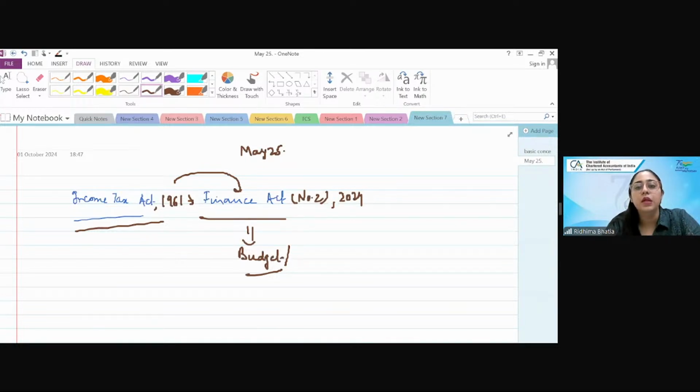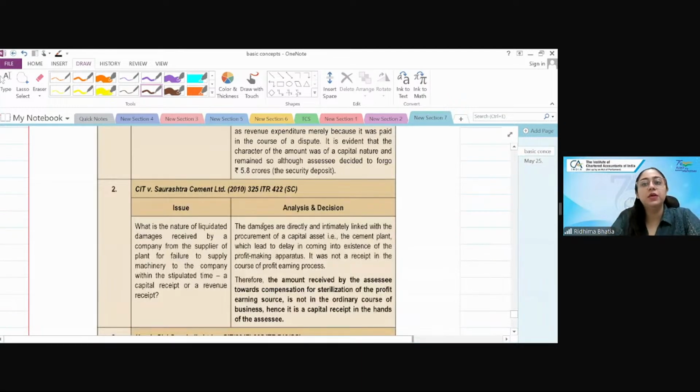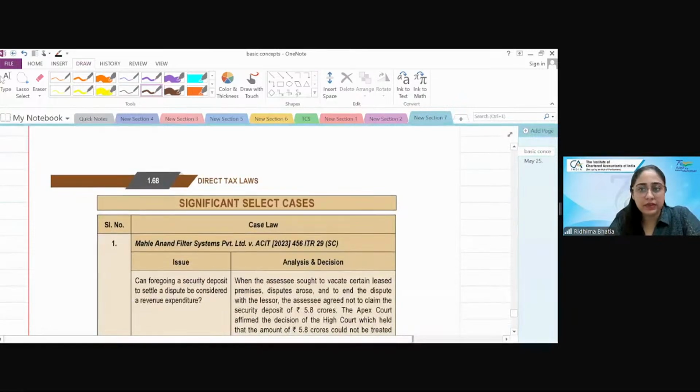Now, this is how you will study a judicial pronouncement. These are, at every chapter के end में, significant select cases which you have to go through. Don't think that this is just a general thing. I think in a basic chapter there would be 4 cases. In some complex chapters like PGBP or maybe TDS etc., there might be 10. इससे ज़्यादा नहीं होगा. Don't worry about that. How do you read it?